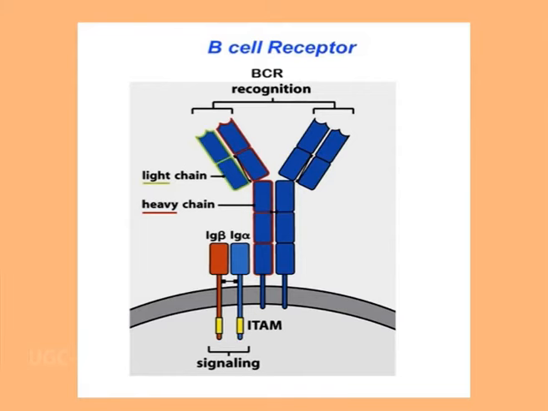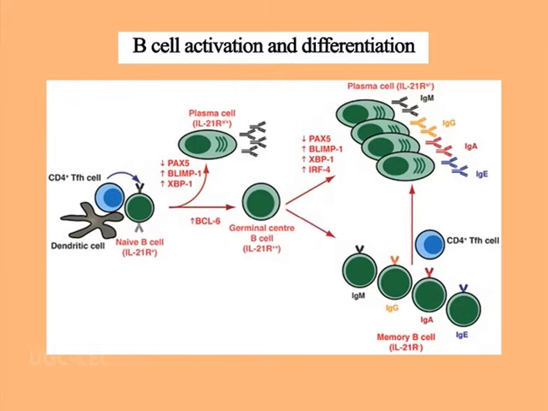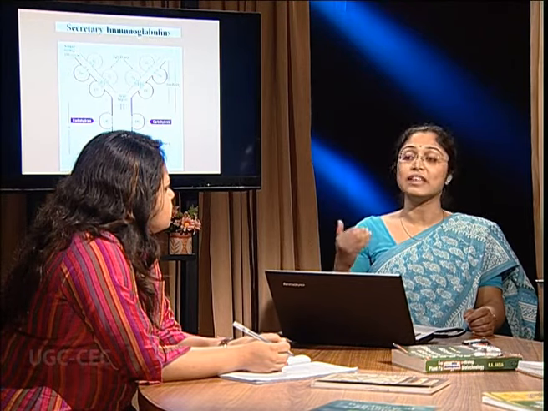When a B cell receptor encounters an antigen, the short cytoplasmic tail readily interacts with the heterodimer, and the heterodimer transduces the signal inside the B lymphocyte. The B lymphocyte gets activated and starts cell division. Continuously it divides for 4 to 5 days and produces a number of B lymphocyte clones. Some of them mature into plasma cells. Plasma cells secrete immunoglobulins, and some of the activated B lymphocytes remain as memory B lymphocytes for future use.